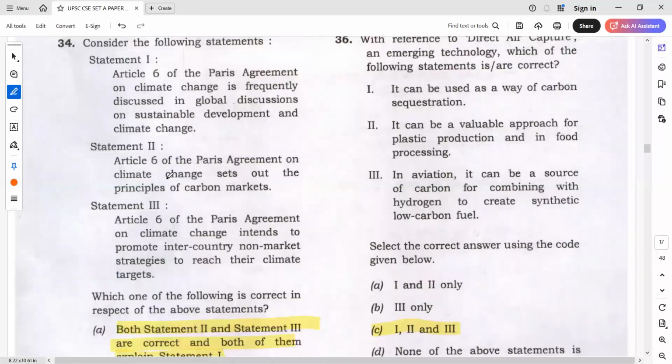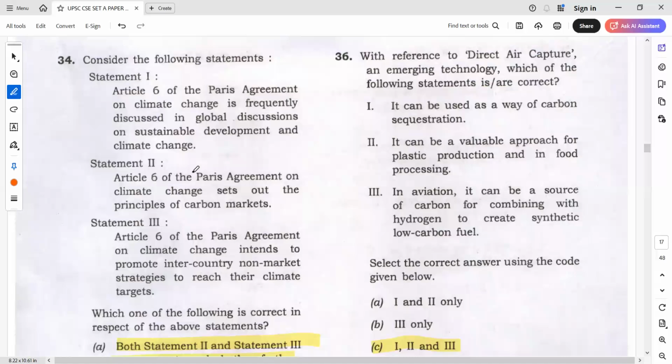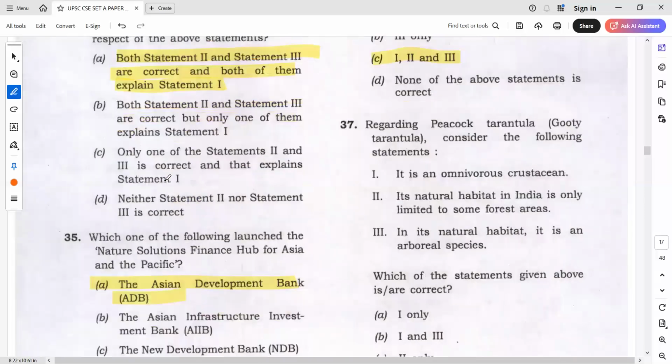Okay, next Article 6. Again, Article 6 of the Paris Agreement, they are very broad things. You don't have to think narrowly in this. And if you remember, in the environment, we have given this as the first important topic for 2025. If you have gone through the important topics, this is the first topic which we said that this year it will come in the exam. So Article 6 of Paris Agreement on climate change, frequently discussed in global discussion on sustainable development. Yes. Why? Because it deals with carbon markets, makes sense, because it intends to promote inter-country non-market strategies to reach their climate targets. So both the because are working. So the answer will be A.